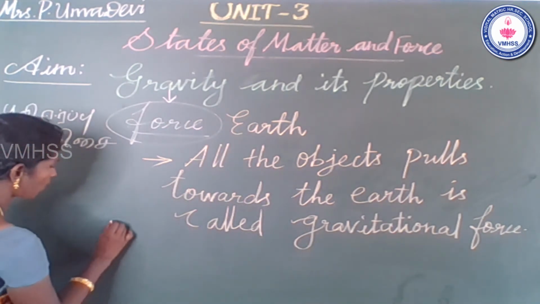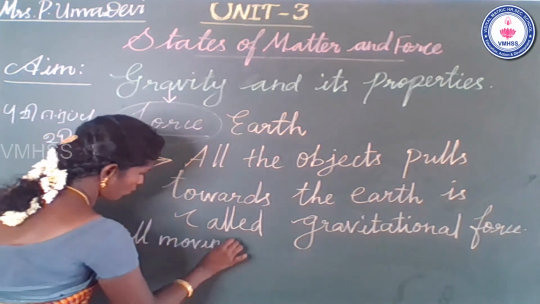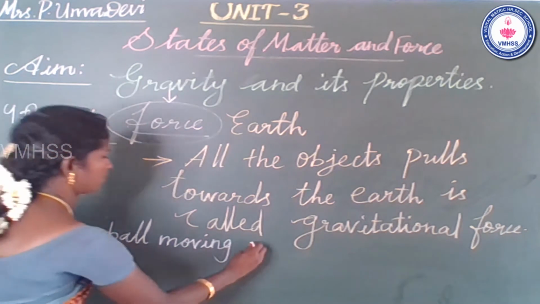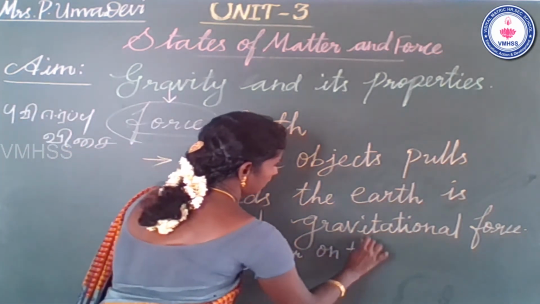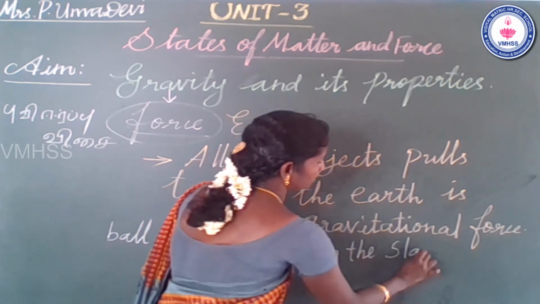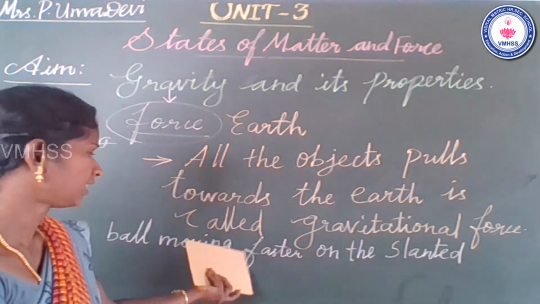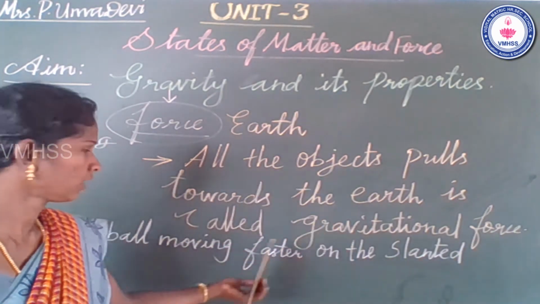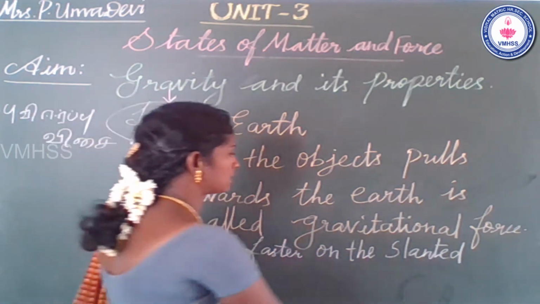The ball is moving faster on the slanting surface. Slanting means சாய்தளம். சாய்வான ஒரு தளத்துல பந்தானது அதிவேகமாக ஓடுகிறது. So the ball is moving faster on the slanted surface.